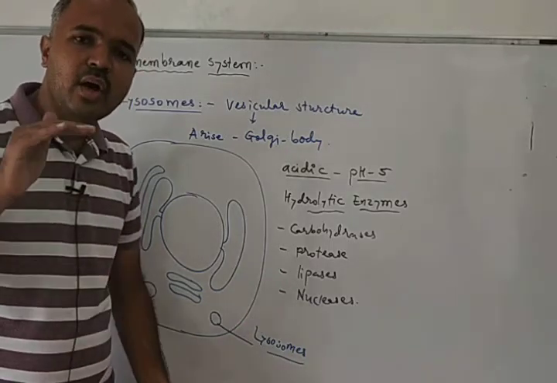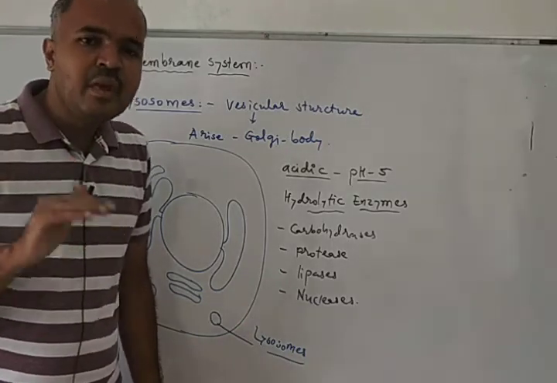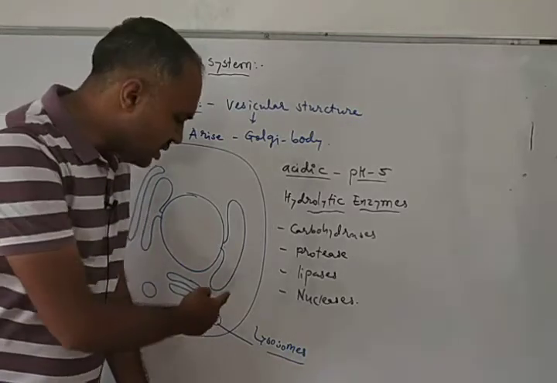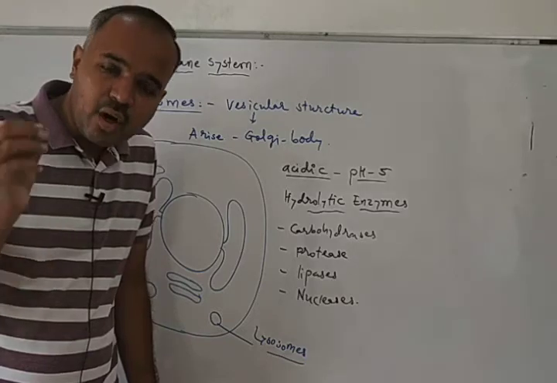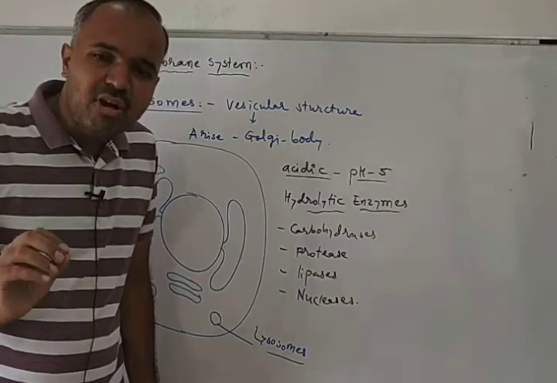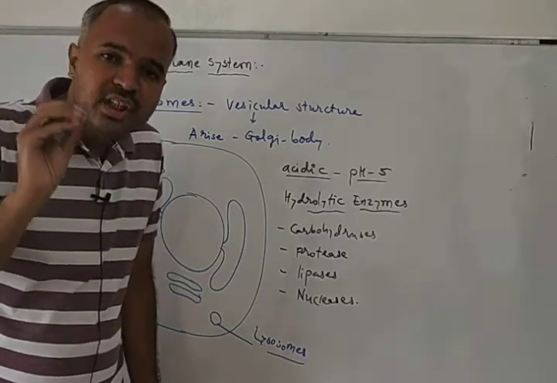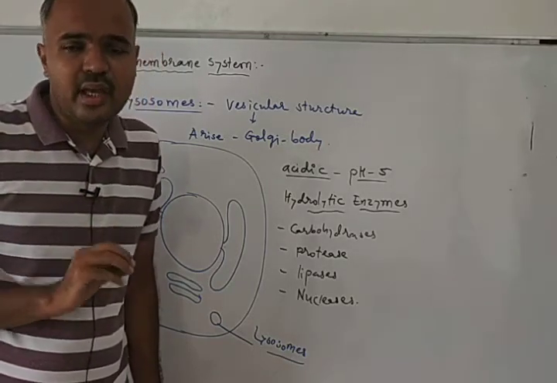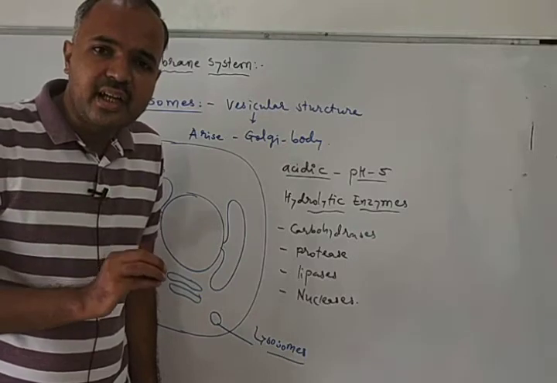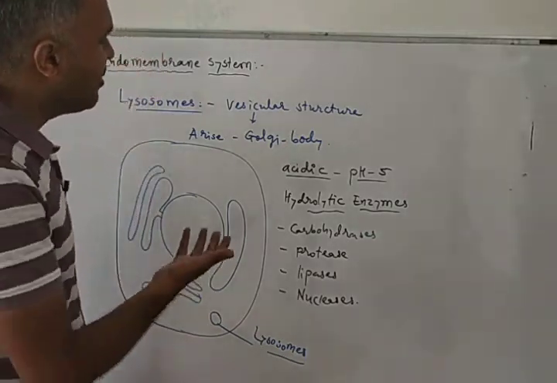Whenever aged organelles of the cells are there, they are destroyed by using lysosomes. Sometimes lysosomes work as suicidal bags. So this is all about lysosome.